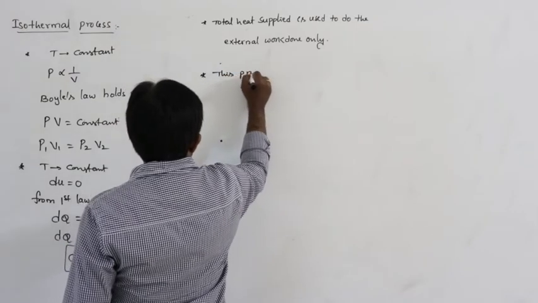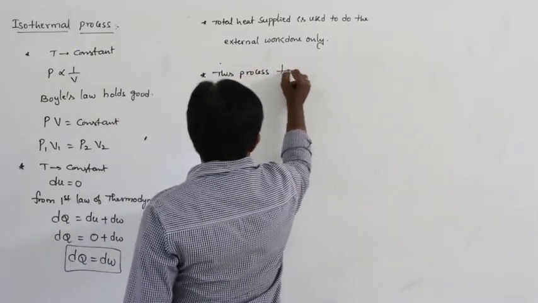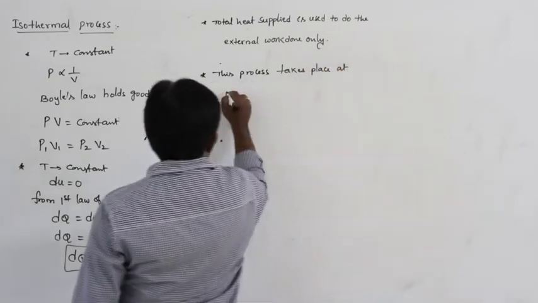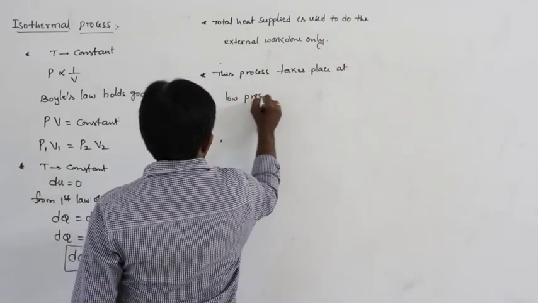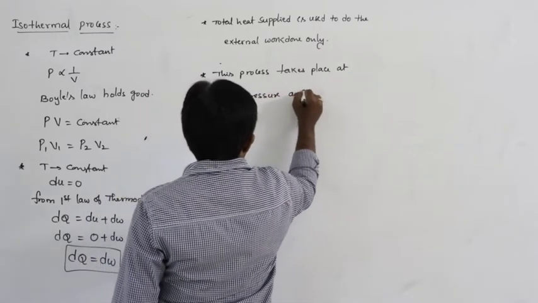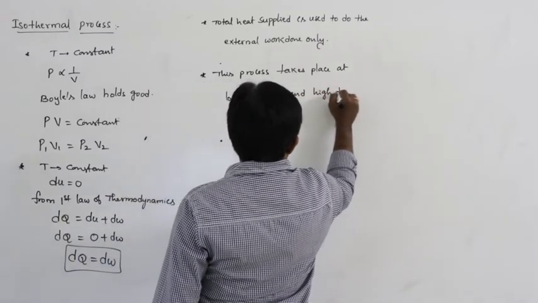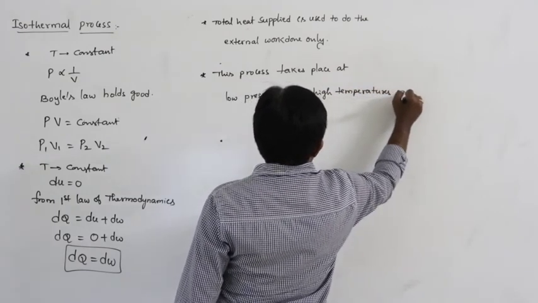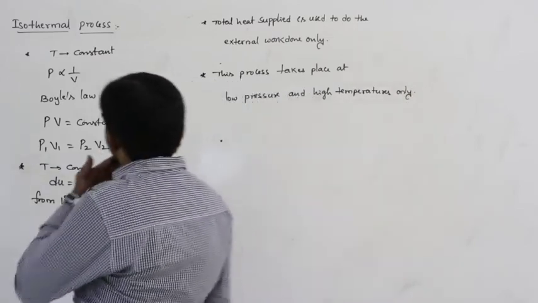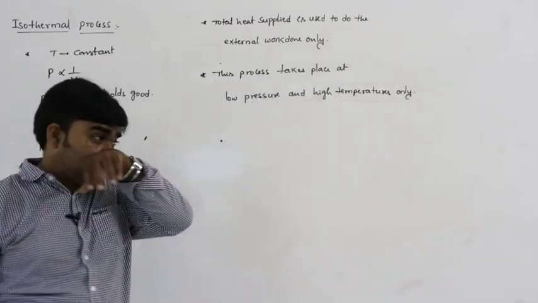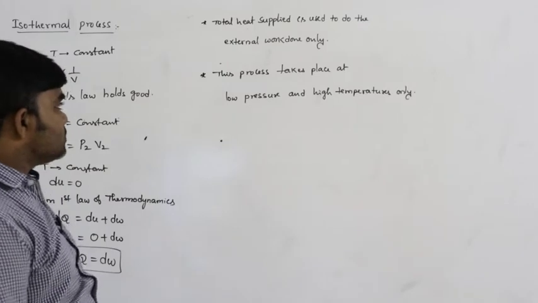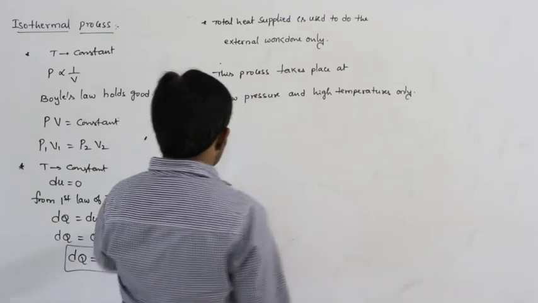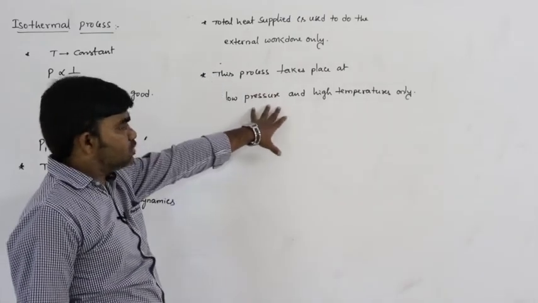This process takes place at low pressure and high temperatures only. The isothermal process must take place at low pressures and high temperatures, because Boyle's law holds good under these conditions only.